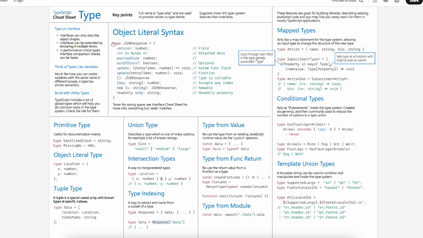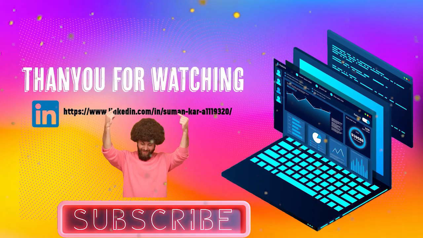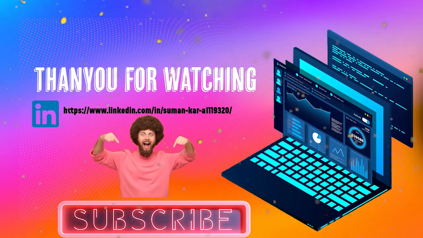Alright, that wraps up our deep dive into TypeScript. We have covered what TypeScript is and how we can utilize TypeScript in our day-to-day coding. We have also covered coding topics like basic types, interfaces, generics, and advanced features that make TypeScript a powerful choice for building robust, scalable and maintainable applications. TypeScript is not just a tool for catching bugs, it's a way to write clean and more predictable code.